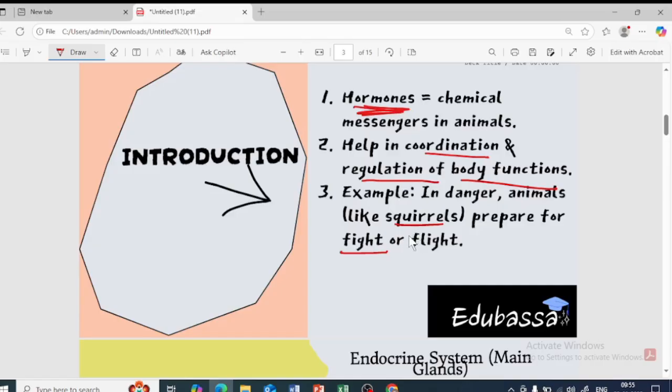Obviously no. Either you will fight with the ghost and protect yourself, or else you will run away from the ghost, right? So during that particular situation, some hormone is released so that you can cope up with that situation. So that itself is the hormone. Okay, clear? So that is one of the hormones I gave as an example, and you are going to learn so many hormones like that in detail.